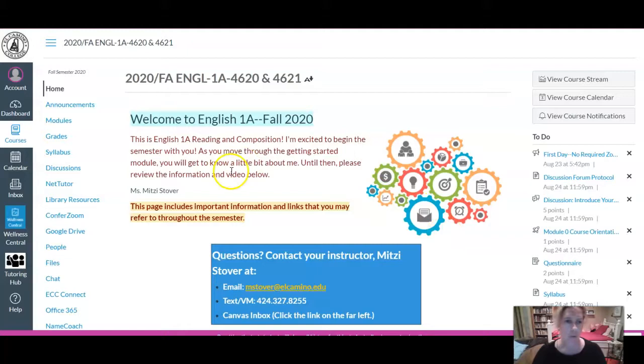Okay, other information on this front page that will help you navigate. Announcements. I will use announcements pretty regularly to let you know what's coming up. They usually will be displayed at the top of the page, and it's important that you read those because they're typically time-sensitive information.